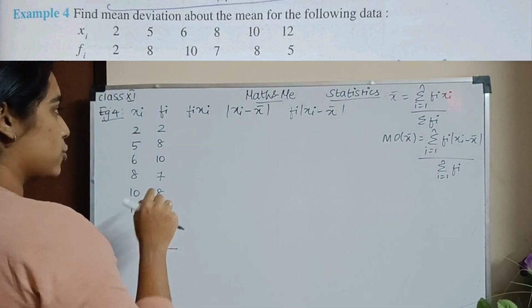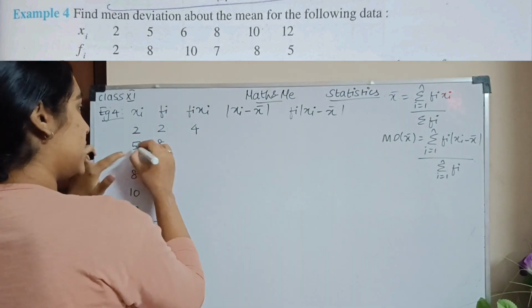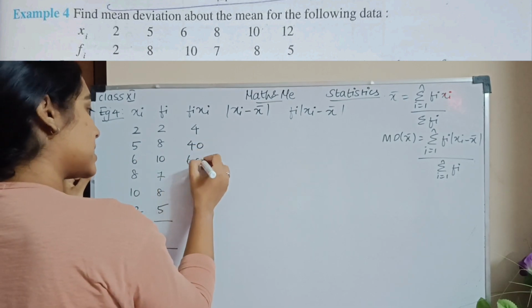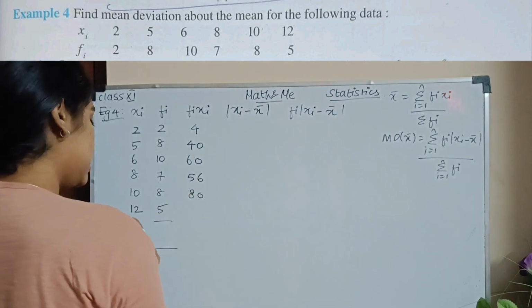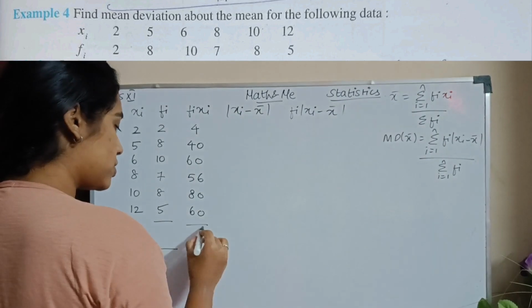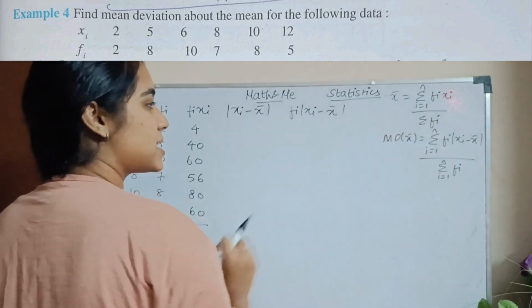Now let me write the values. fi xi. So இரண்டையும் multiply பண்ணோம். So I have 2 into 2, 4. 8 4s are 8, 5s are 40. 6 into 10, 60. 8 7s are 56. 10 into 8, 80. 12 into 5, 60. Okay, sigma fi xi வேணும். So இதோட summation கண்டுபிடிக்கணும்.